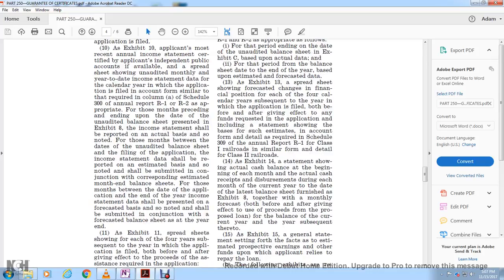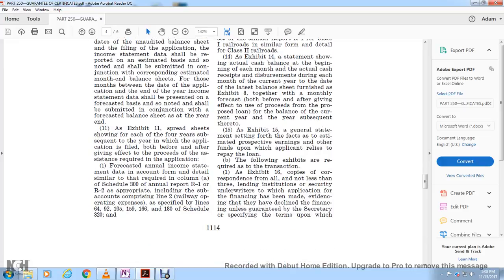14. Exhibit 14, statement showing the actual cash balance for the beginning of each month, actual cash receipts, disbursements during each month of the term of the year to date, with the last balance sheet furnished for the Exhibit 8, together with the monthly forecast both before and after, giving the effect of the proceeds of the proposed loan, with the balance for the current year and for the year subsequent thereto.